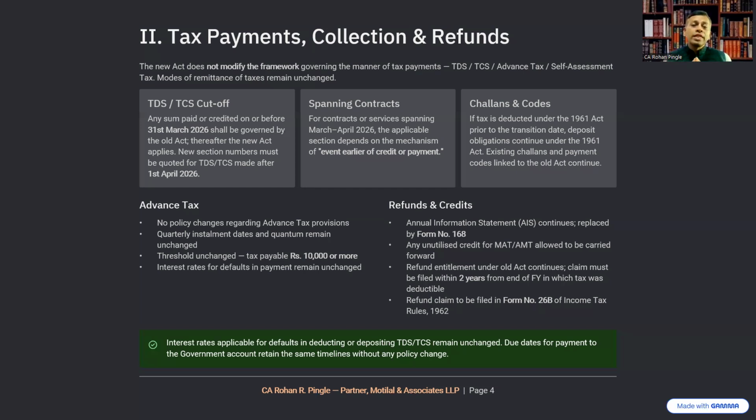If a tax deductor was entitled to claim a refund under the old Act for any tax year prior to the commencement of the new Act, he still remains entitled to that refund even after the new Act comes into force, subject to the condition that the refund claim is filed within the stipulated time of 2 years from the end of the financial year in which tax was deductible. So this claim is required to be filed in Form number 26B of the Income Tax Rules 1962. So please note that the period to claim the refund is 2 years from the end of the financial year in which the tax was deductible.